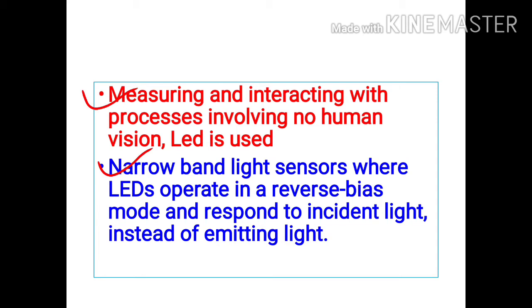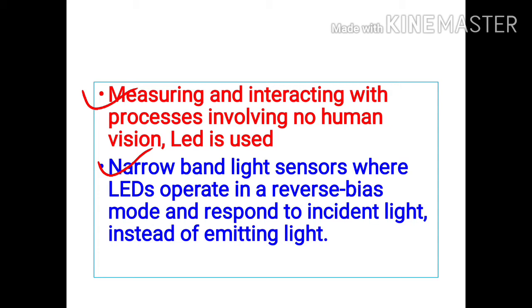Narrowband light sensors, where LEDs operate in a reverse bias mode and respond to the incident light instead of emitting light. So this is also one of the very important applications of LED. So these are the various applications of LEDs.